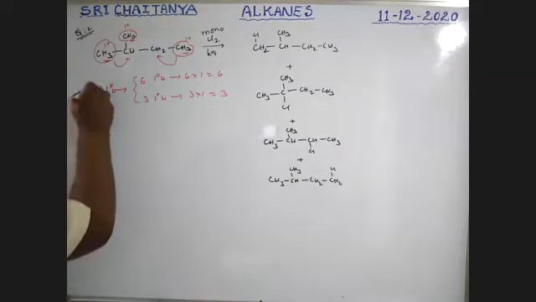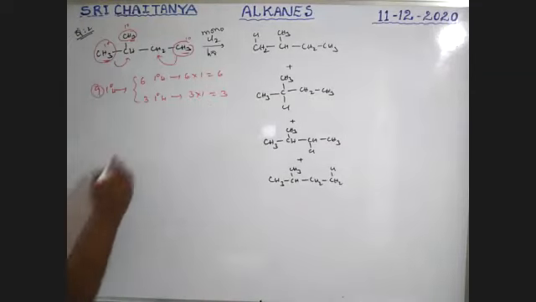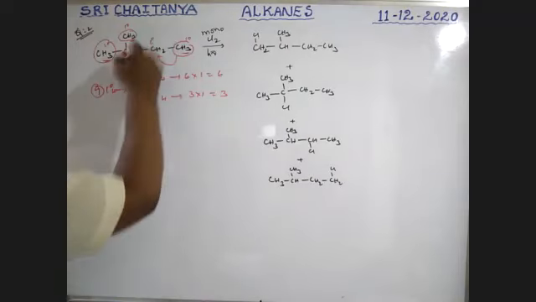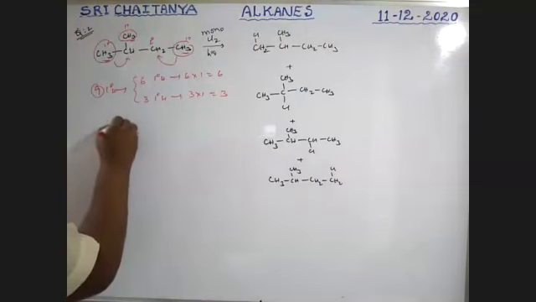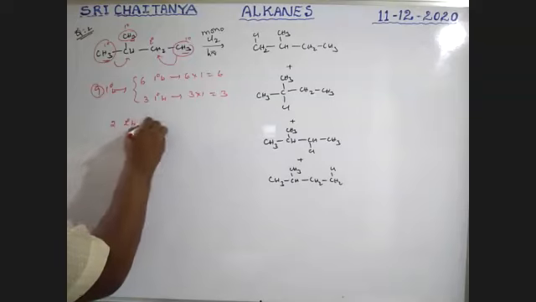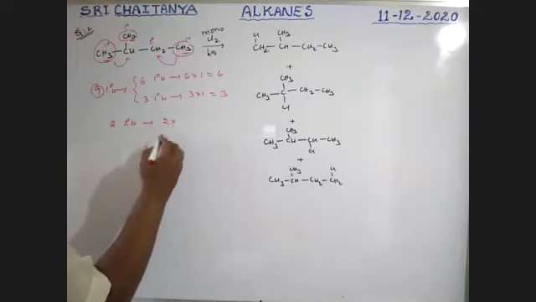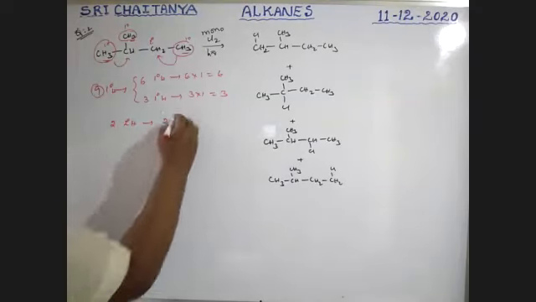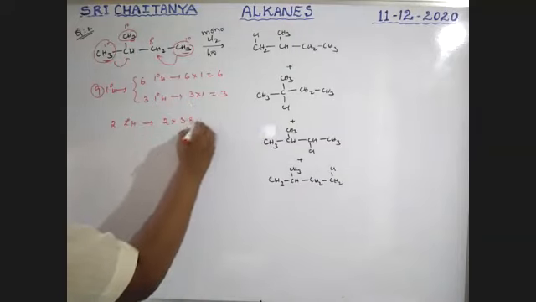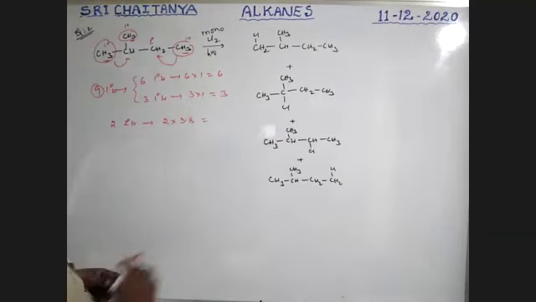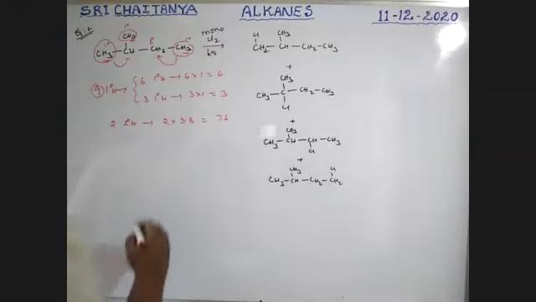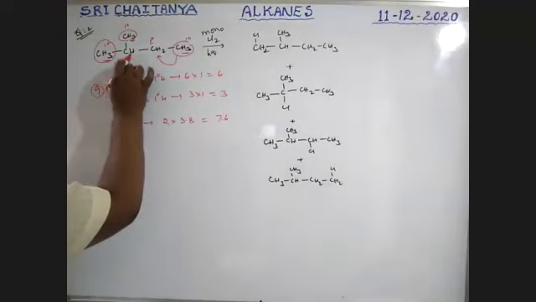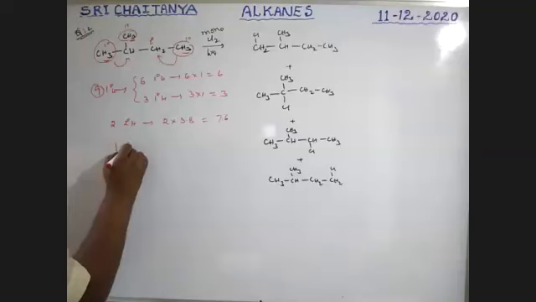Next, secondary hydrogens, boys. So 2 secondary hydrogens are available. That is 2 into how much? For chlorination, 3.8. That is 2 into 3.8, 7.6. Next, 1 tertiary hydrogen is also there.